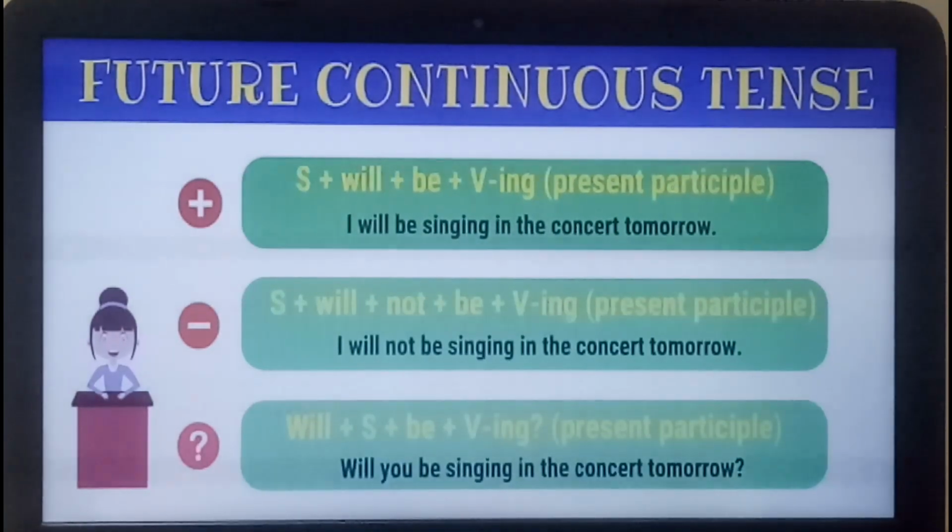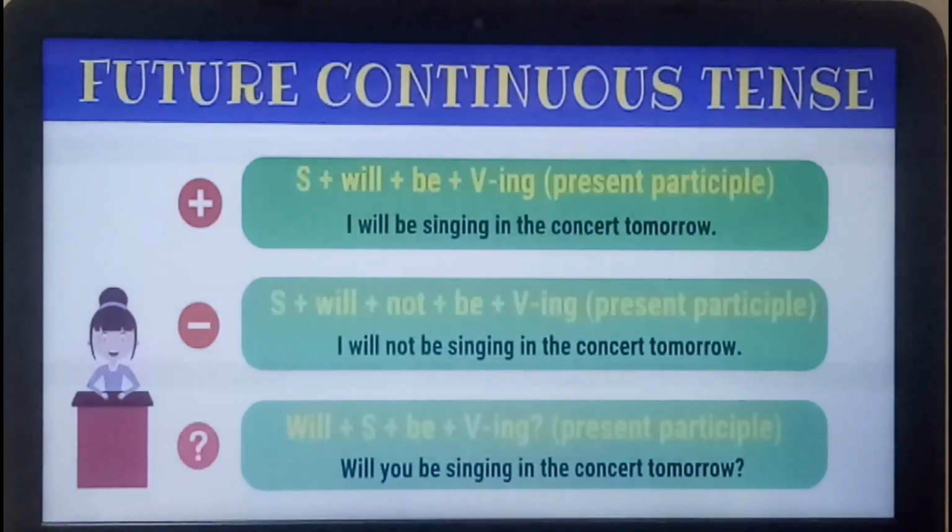Like, I will be singing in the concert tomorrow. Now the event is going to take place tomorrow. That's why it is future tense. Will is there, be is there, and sing is the verb. We have added ing, that is singing. So it is future continuous tense. For negative, I will not be singing in the concert tomorrow. And for interrogative, will you be singing in the concert tomorrow?